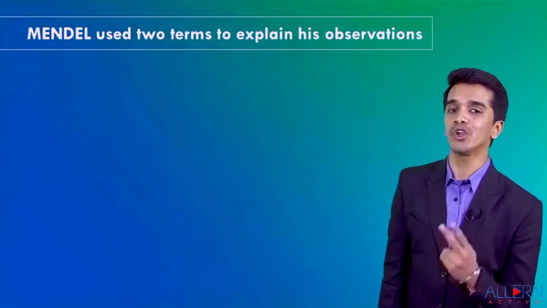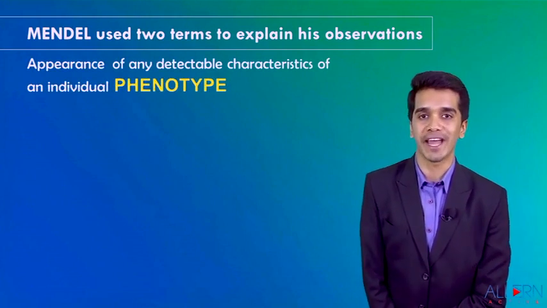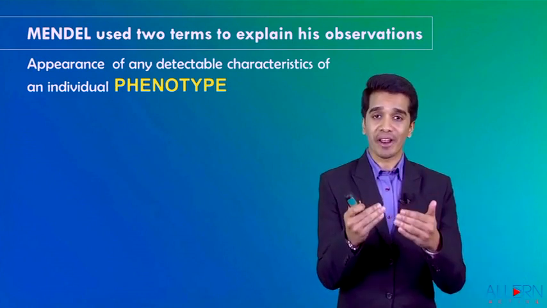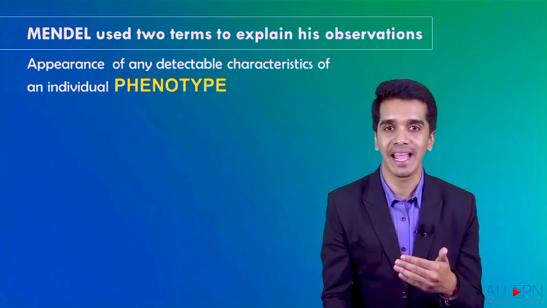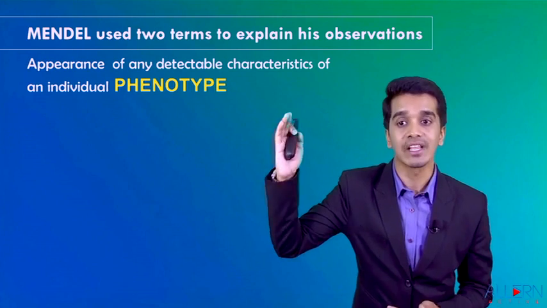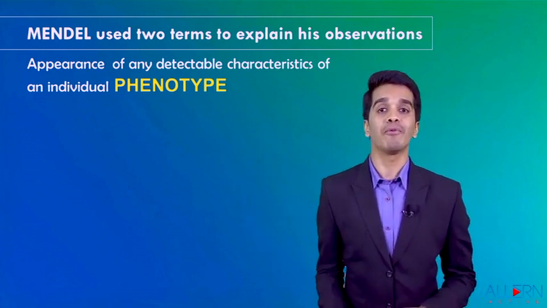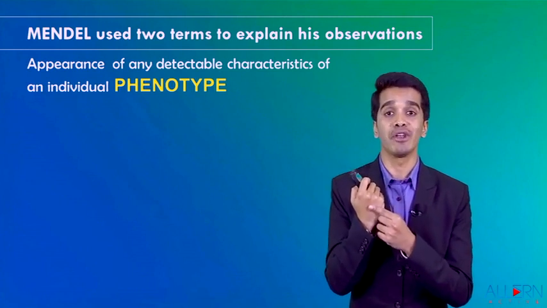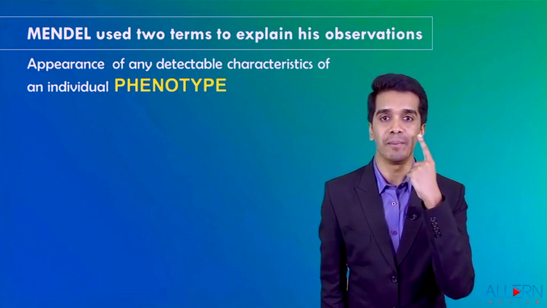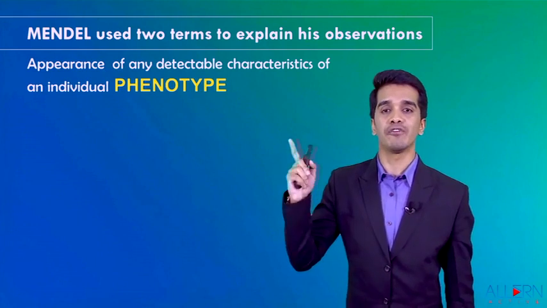So Mendel used two terms to explain his observation. The first term is called phenotype. Now what do you mean by the word phenotype? How an organism looks externally is called phenotype. The appearance of any detectable characteristic of an individual is called phenotype. For example, the phenotype of my skin is reddish. The phenotype of my hair is black color. The phenotype of my eye is black color. So any external characteristic is called phenotype.